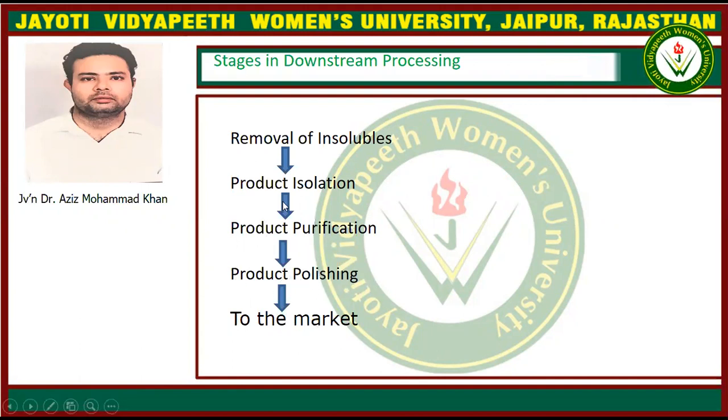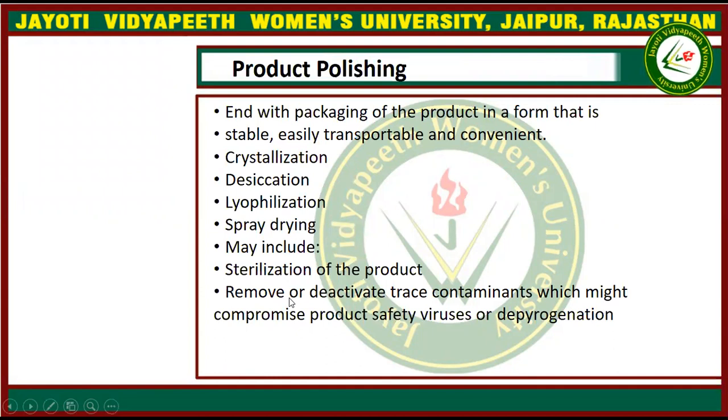Last time we discussed these three topics. Now, product polishing. What is product polishing? It is the finalization of the product when the product is completely pure and all the impurities have been removed from it. Then the product is polished.